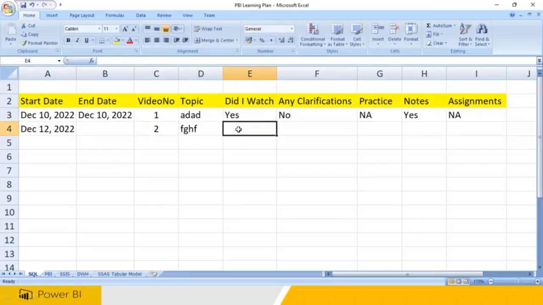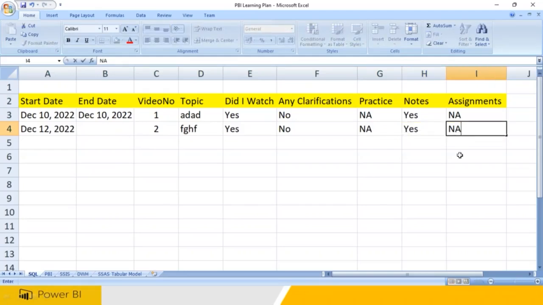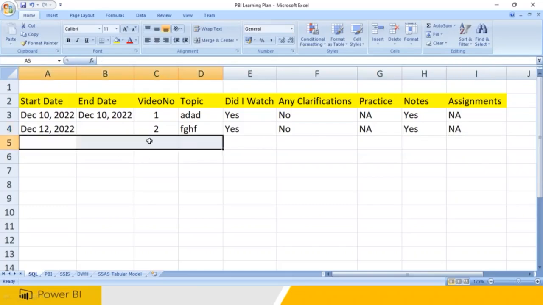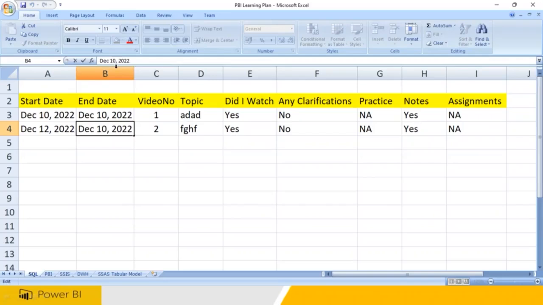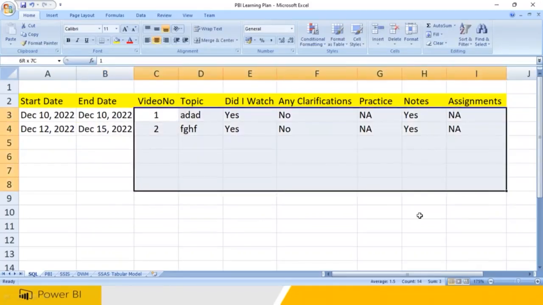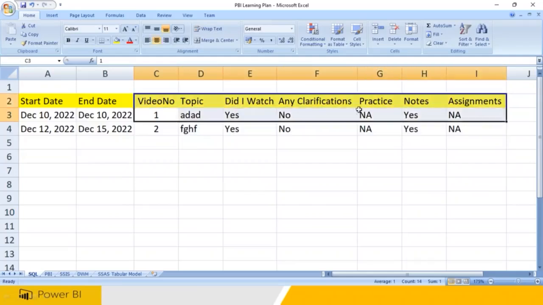Did I watch it completely? Yes. Any clarifications? No. Any practice work? Not applicable because it is completely theoretical. Notes I have written. Assignments, again, Bhaskar sir did not give any, so not applicable, right? So like that, you need to mention a lot of things. And when did you complete it? Let us say you completed it on the 15th. So you will come to know how many days you're taking for each and every video.